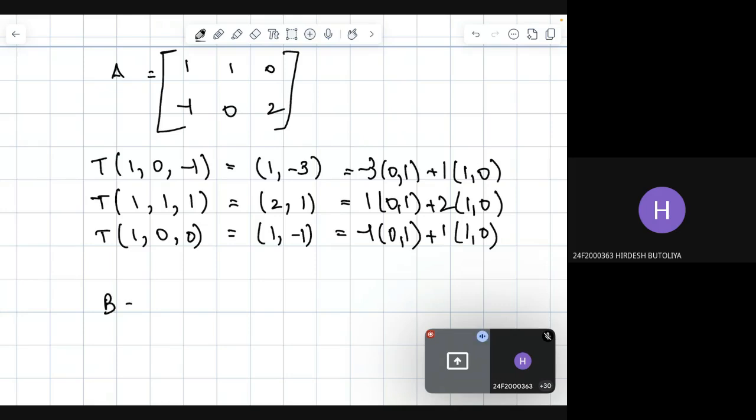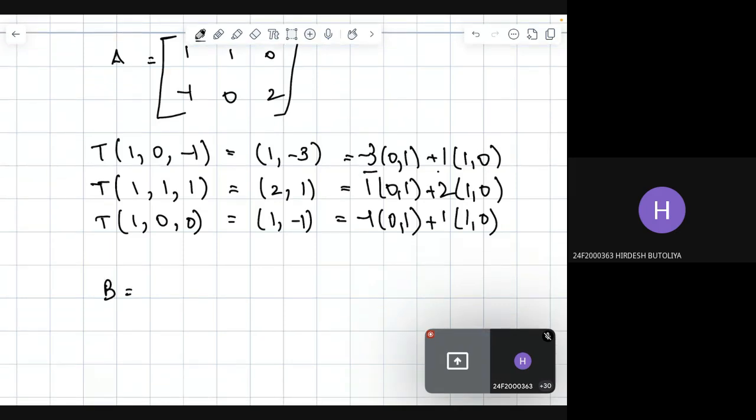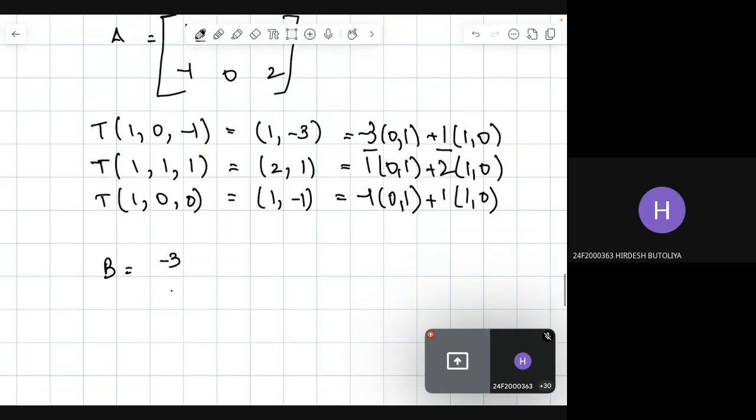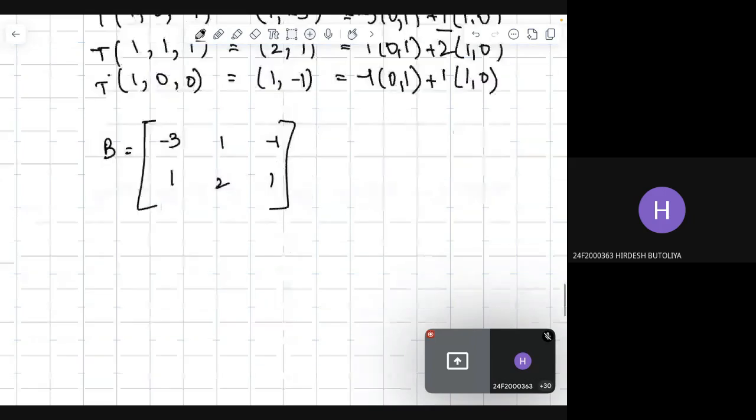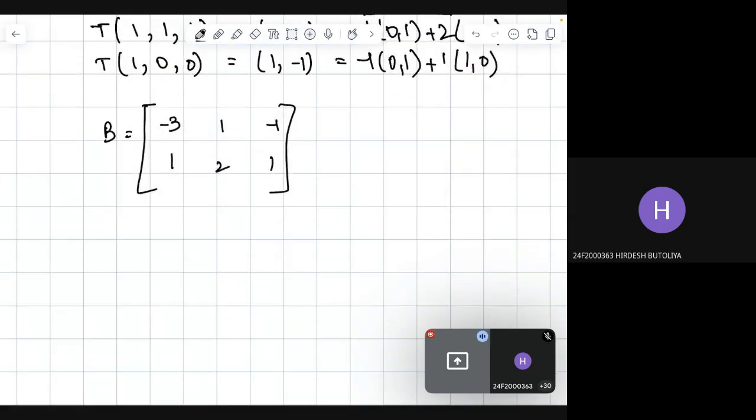Again, this gives the columns of the matrix B: minus 3, 1, then 1, 2, then minus 1, 1. From here, next we are going to compute the values of matrices P and Q.